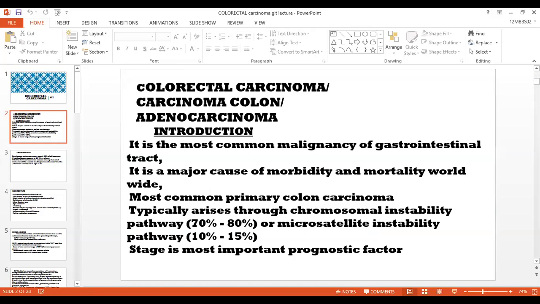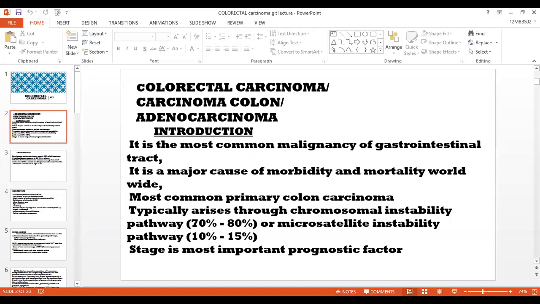Introduction of colorectal carcinoma. It is the most common malignancy of the gastrointestinal tract. It is a major cause of morbidity and mortality worldwide. Most common primary tumor of the colon.